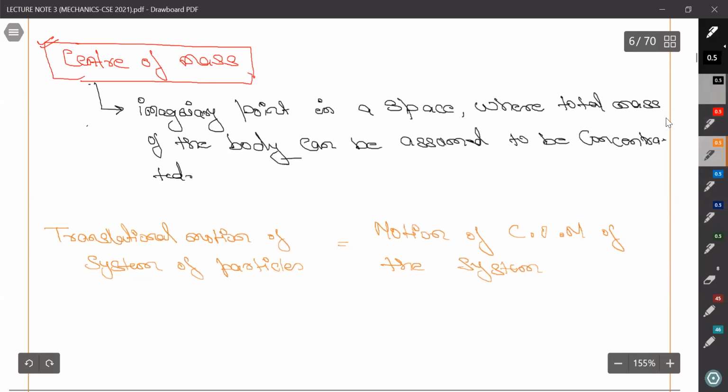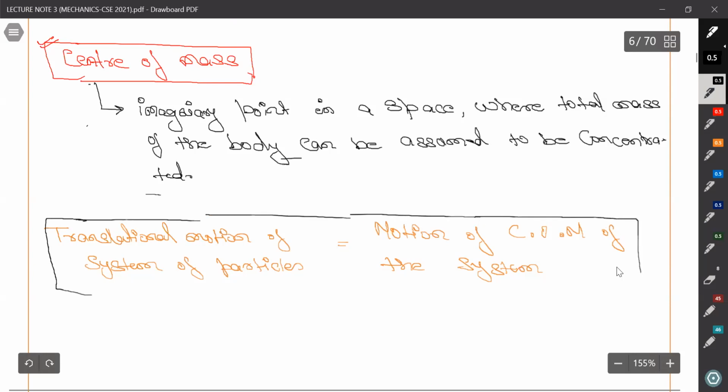And this is very important. You can say that it is the most important statement you can study in center of mass. All of these things, net force, net momentum, all will come from here only.